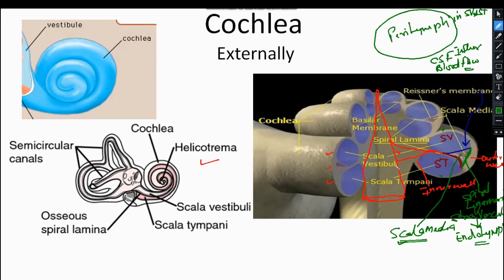Let me show you how. Here we see the cochlear canal, which is spiraled this way.